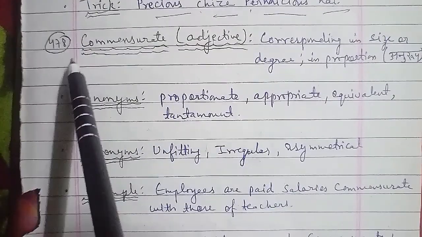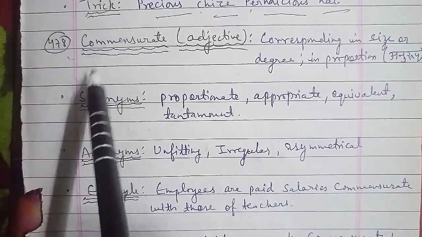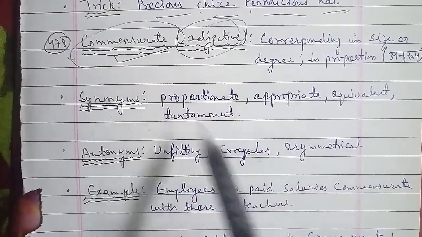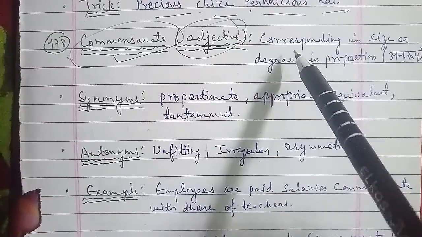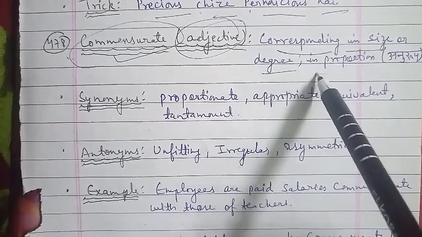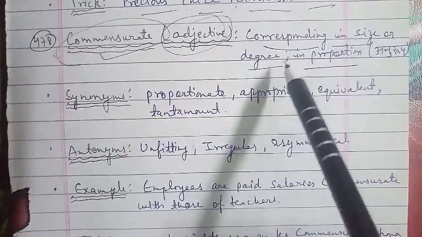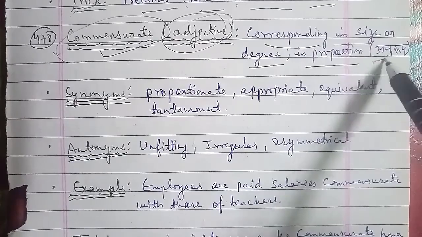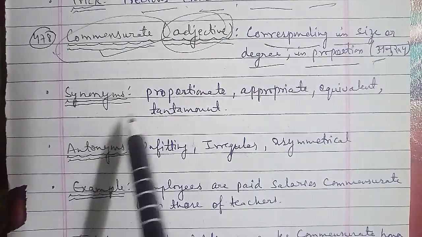Now the example of commensurate is employees are paid salaries commensurate with those of teachers. Now the trick to learn the word commensurate here is that man के rights women के commensurate होना चाहिए. तो man के rights जो होते हैं वो women के अनुरूप होना चाहिए. That in Hindi we are dealing with the trick here.